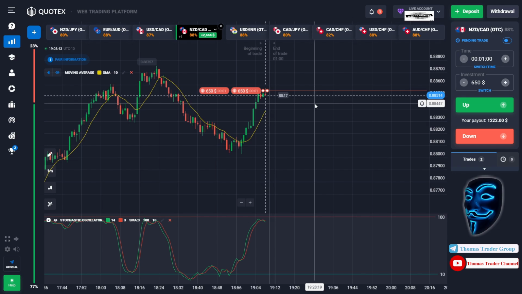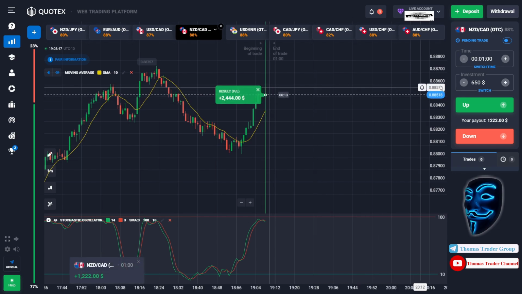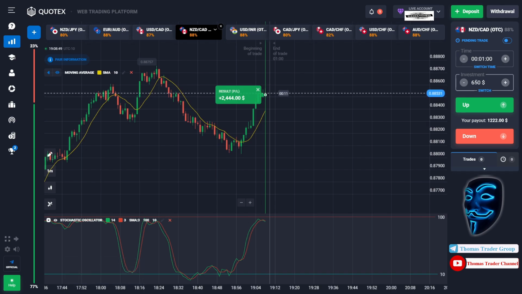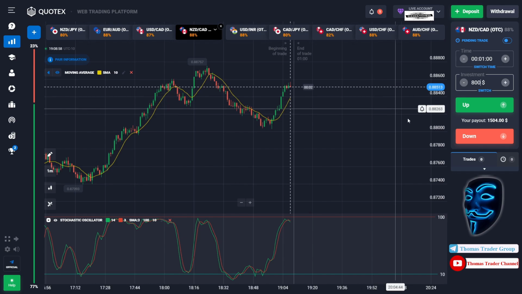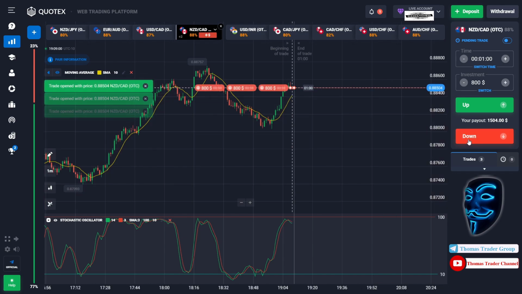We made a right prediction over here. We made a profit of $2,400. Let's divide it into 3. We will open 3 positions of $800 in the next open position. And over here we still can open sell for 1 minute,